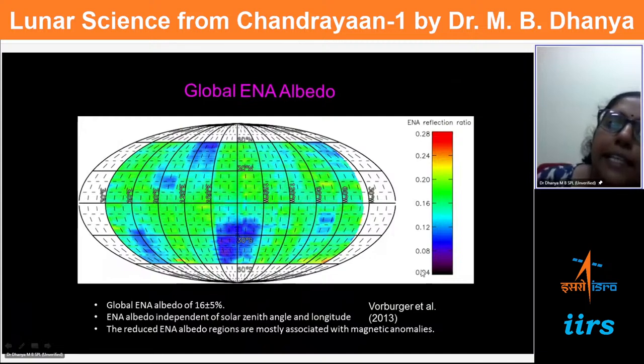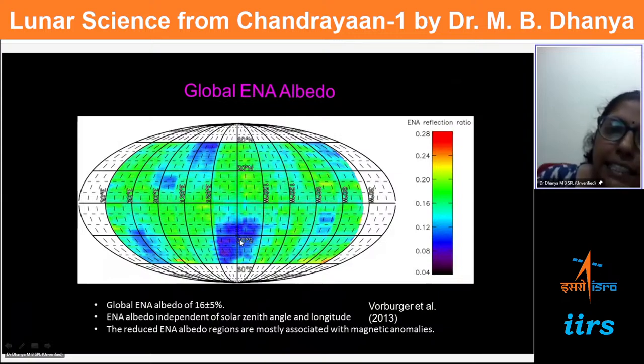Now, since the energetic neutral atom is a good tool to study such processes, if we construct a global map... we know about the normal albedo map, in terms of radiation, where there are dark and bright regions. Suppose we construct an ENA albedo map, showing how much of the impinging solar wind flux comes back as neutral atoms. If we define such a quantity and plot it, this is the global map on the moon.